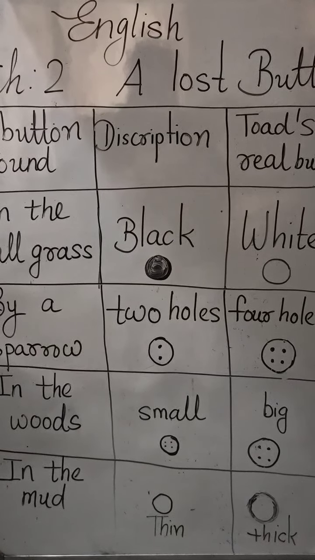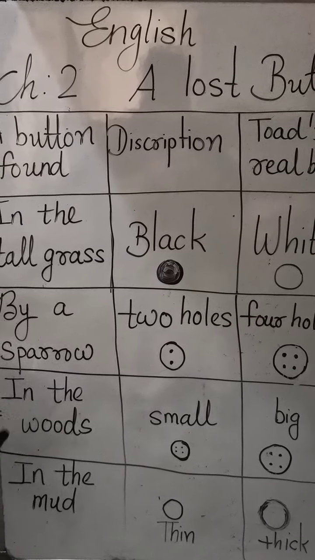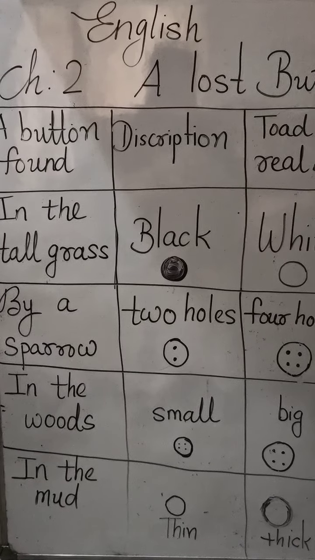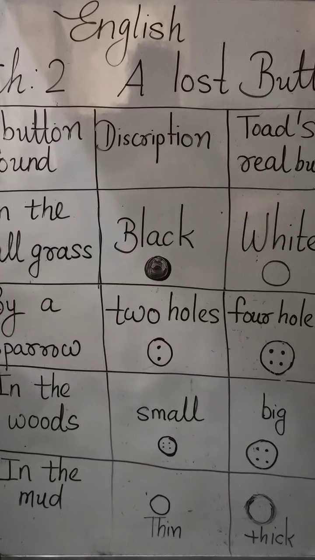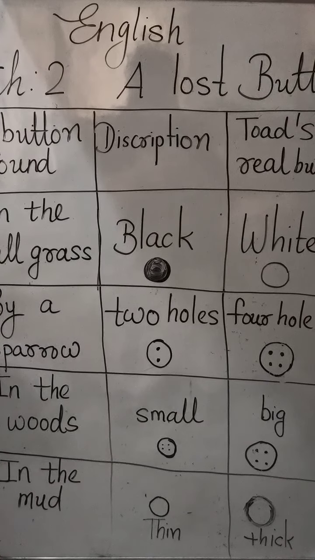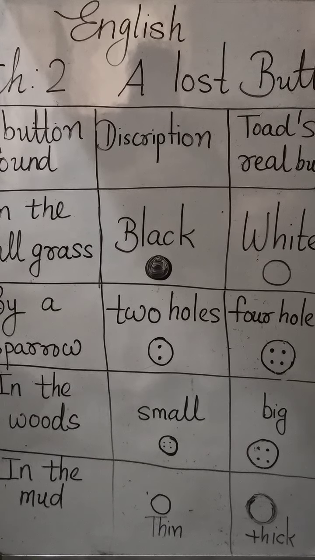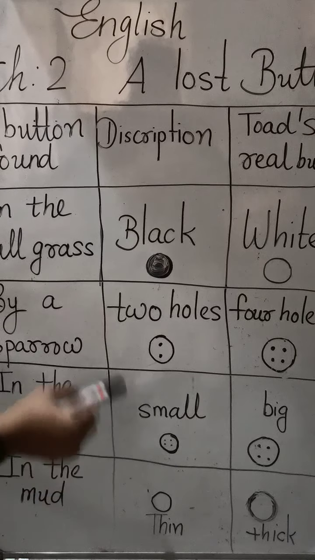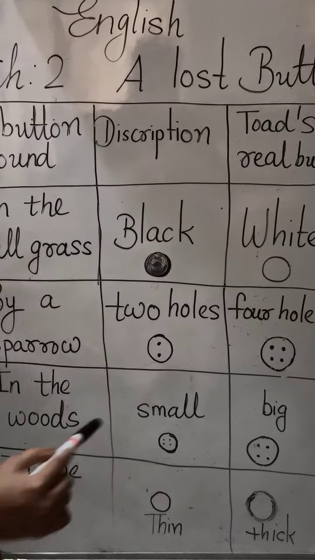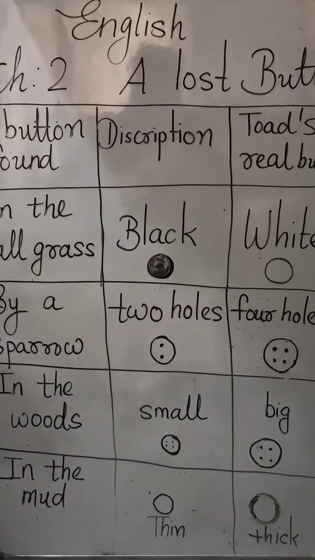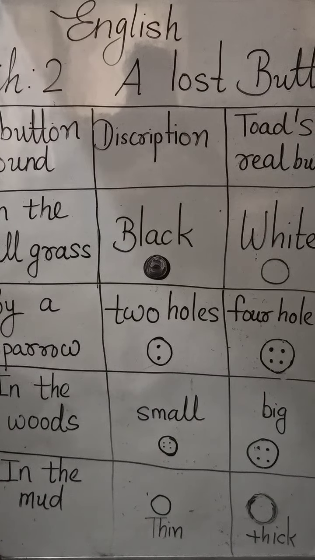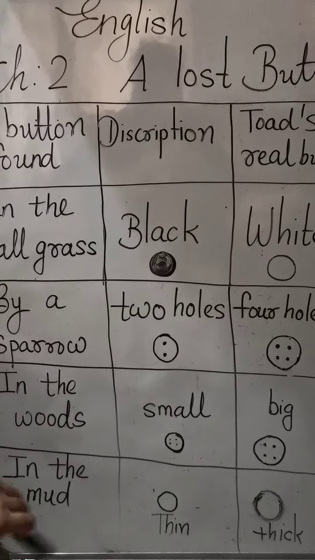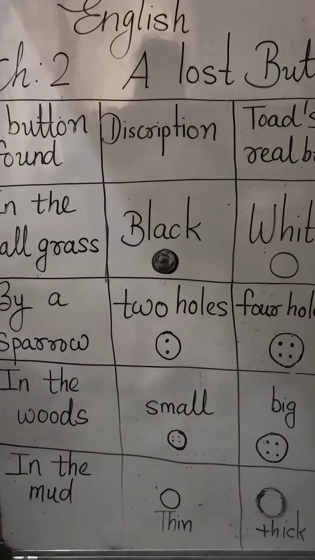Then Toad and Frog went back to the woods to look for the button. Once again, Frog said, "Here is your button." But Toad cried, "That is not my button. That button is small. But my button was big." But he put the small button in his pocket.